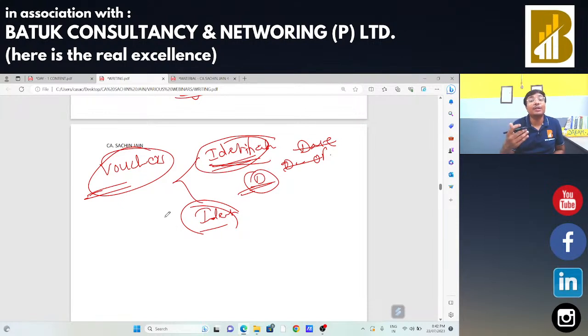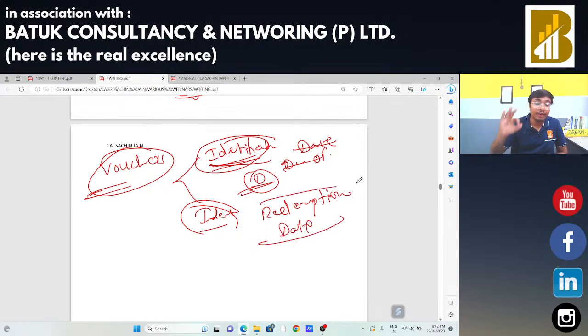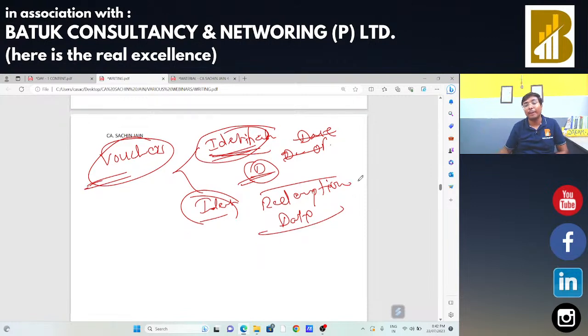Okay, we will provide you certain gifts, you will get certain gifts, but the voucher is not identifiable. You have no idea what you are going to get on your next purchase. So in that case, the time of supply will be your date of redemption. The date of redemption will be your time of supply. So vouchers is okay. In case of supply of goods is okay. In case of supply of services is okay.